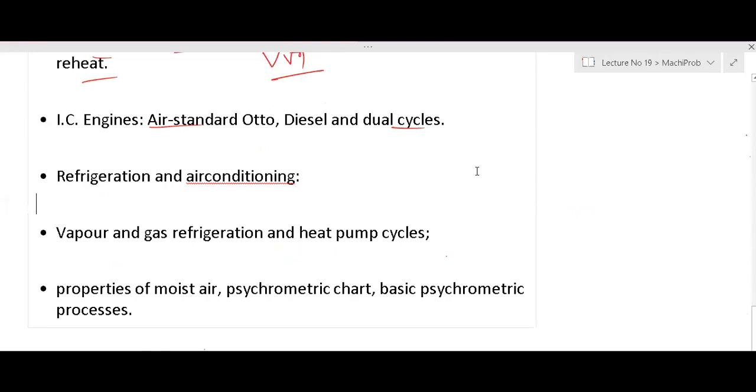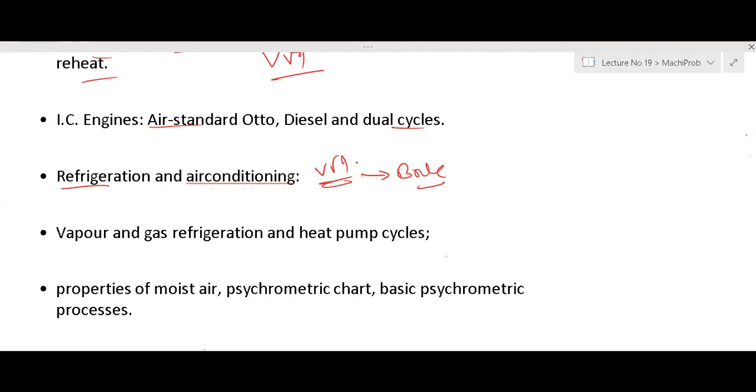Then you have refrigeration and air conditioning. That is very, very important. Again, a full book is there, a complete book is there. So we will understand what is refrigeration, what is a ton of refrigeration, right? Then what are the different methods of refrigeration? Why do we need refrigeration? Reverse of the Carnot cycle works as a refrigeration cycle. Reverse of the Rankine cycle, that is the vapor compression cycle. Right, that we'll discuss.